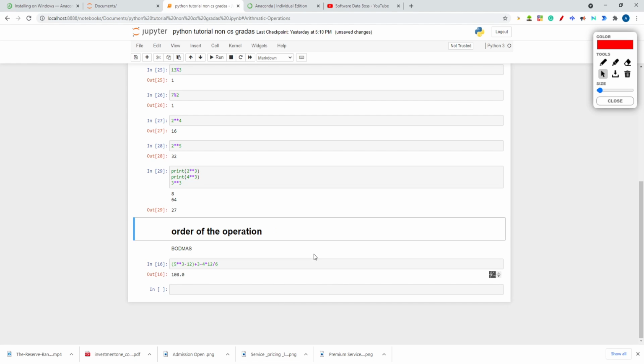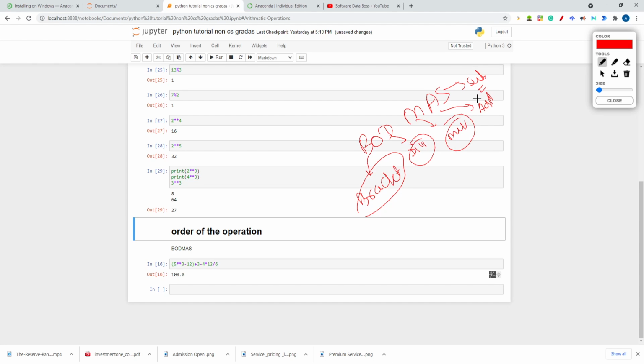In mathematics there is a rule that we studied earlier in school, that is BODMAS. So what is this? This is bracket, division, multiplication, addition and subtraction, right? Bracket has the highest priority, then division, then multiplication, then addition and subtraction as the least priority. So the operations should be done in this order in this complicated expression.